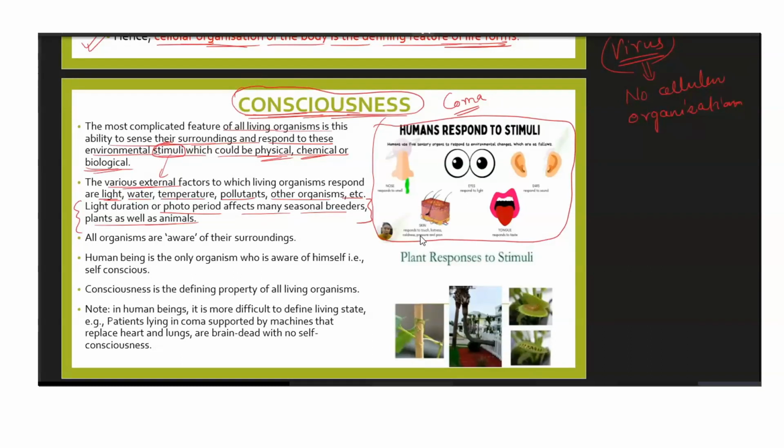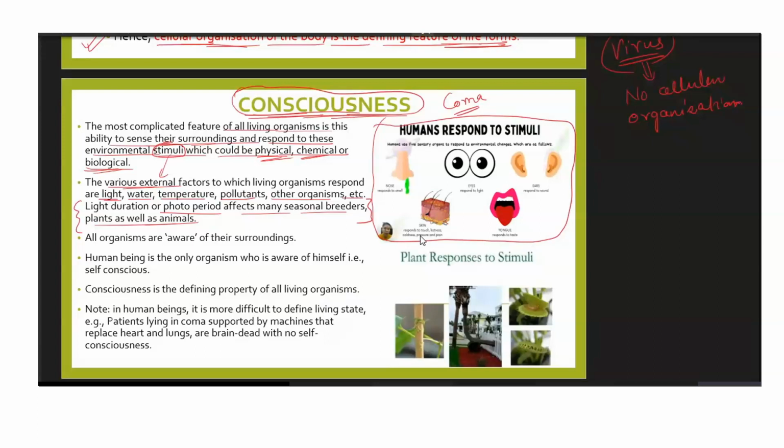That is why you find that there are many seasonal plants. For example, mango. You will not find mango growing in the winter season. Why? Because the amount of sunlight and water required by the plant is not provided in that month. It is only provided in the month where there is abundant sunlight and rainfall, isn't it? That is why mangoes are grown in summer.